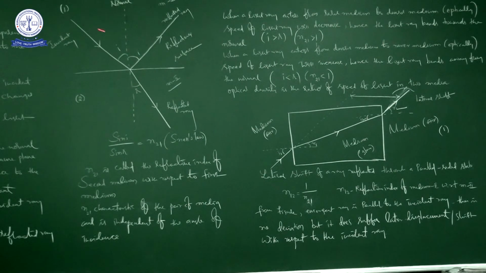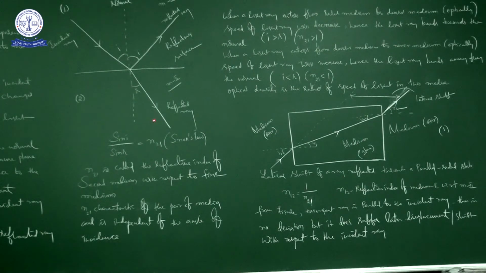These two points are not only information; you have to imagine and feel what happens. Light is a form of energy. When it enters from a rarer medium to a denser medium, imagine air and water. When it comes from air to water, the speed of light will decrease, because here the optical density is high.